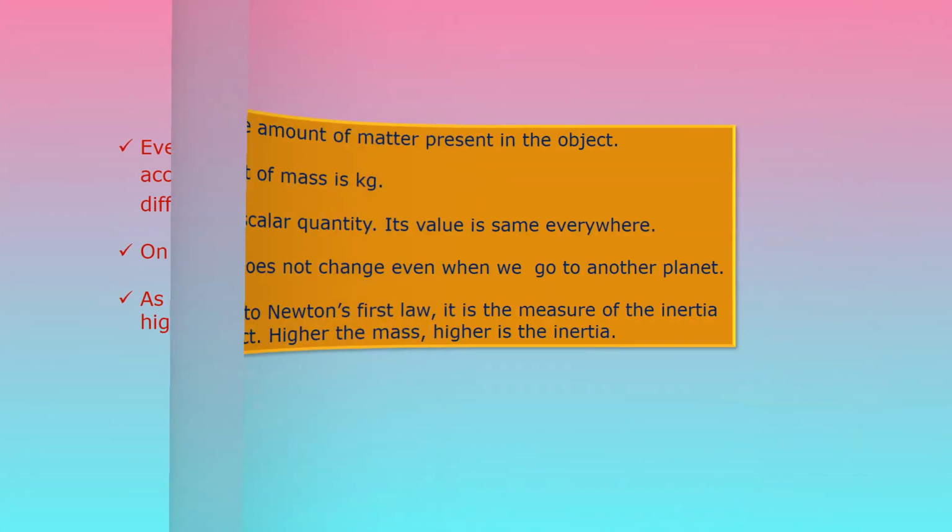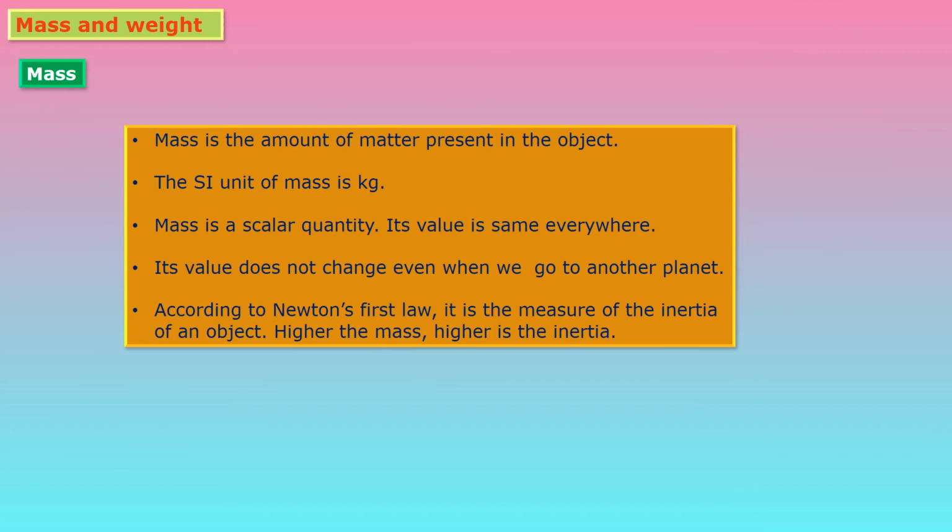Now next important topic, that is mass and weight. Mass is the amount of matter present in the object. How much amount of matter is present in any object, that is called mass. The SI unit of mass is kilogram. Mass is a scalar quantity because mass has only magnitude. It does not have direction. Its value is the same everywhere. Its value does not change even when we go to another planet, and mass value is constant on any planet.